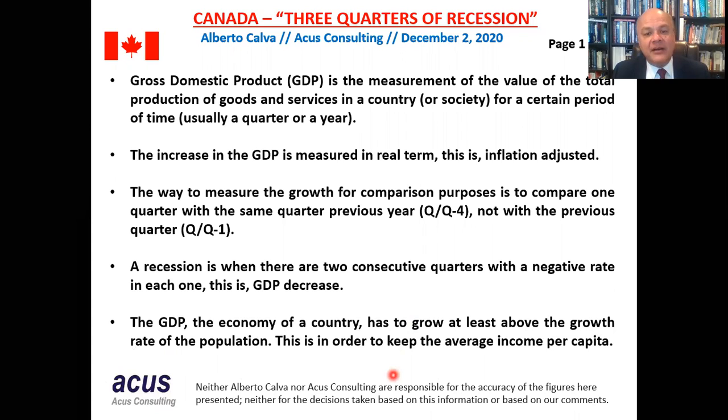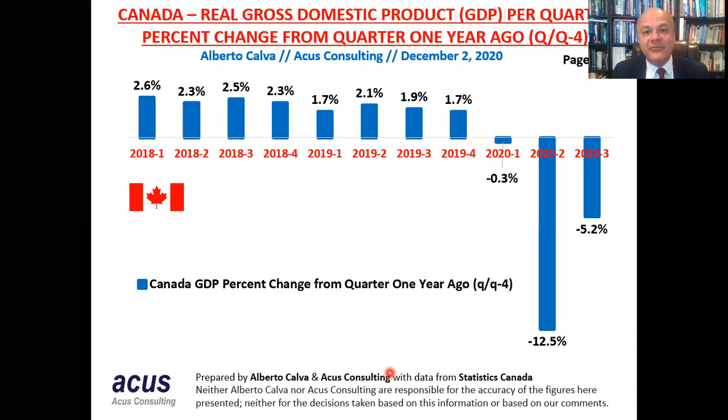The GDP of an economy has to grow above 0, yes, but it should really grow at least above the growth rate of the population. This is in order to maintain the average income per person. The population in Canada has been growing in the last years at a rate of more or less 1.2%. Therefore, we need our GDP to grow at least at that rate or above it. Okay, let me show you this first graph.